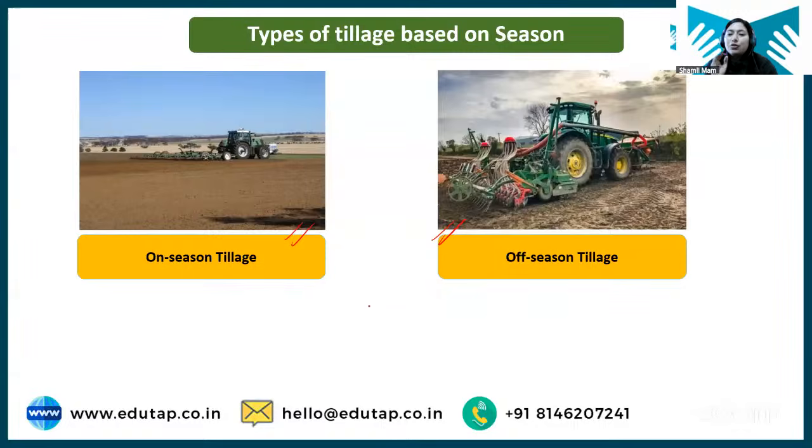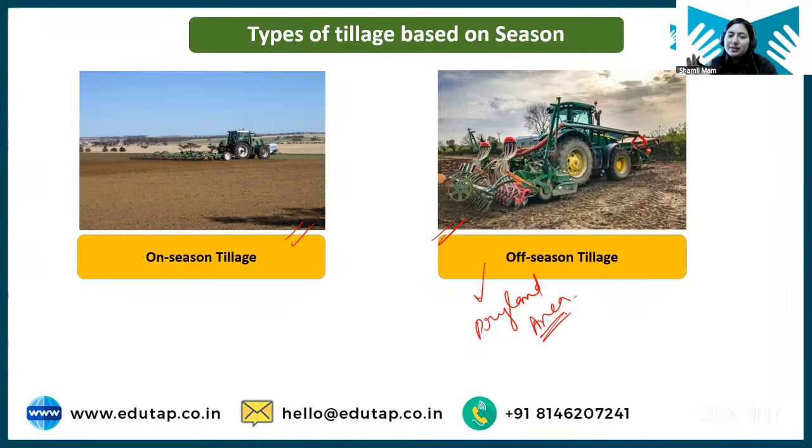Off-season क्या होता है? When there is no season, meaning when you are not growing any crop, but still you are doing tillage operation. Again, this is a practice of dryland area in order to conserve moisture. As I've already told you previously, we are opening up the soil in order to increase the pore space, so that if it rains, the water can be stored in these pore spaces for the coming crop, for the succeeding crop, right? So this is the off-season tillage.